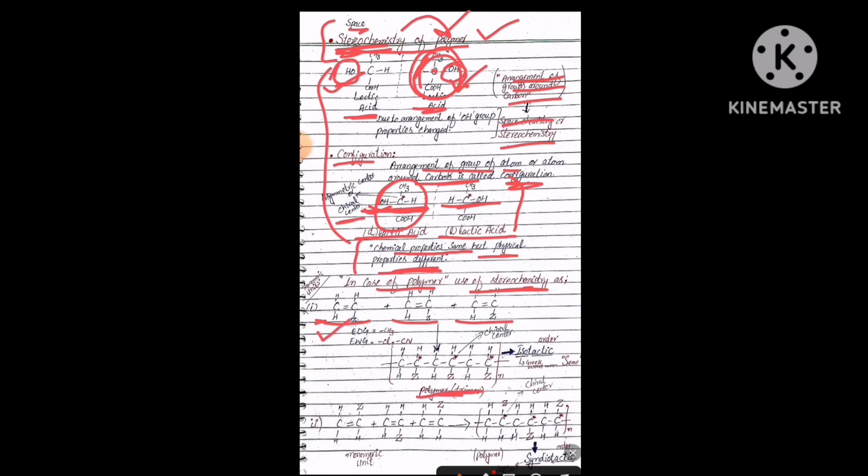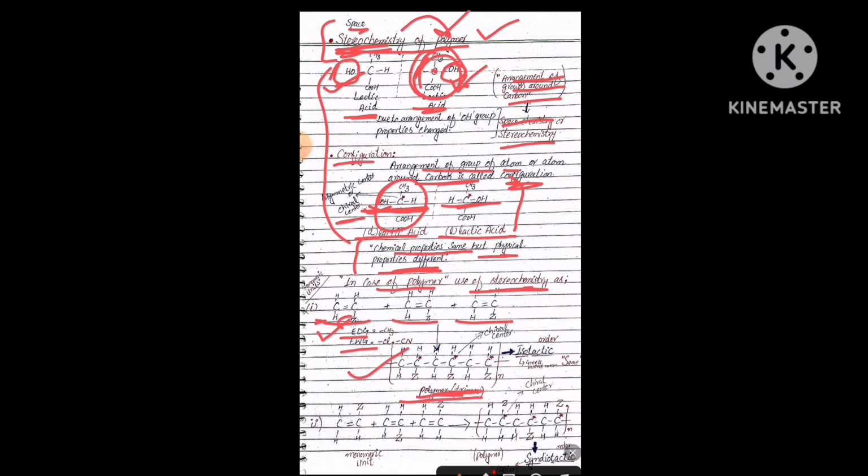In the first monomer, there is CH2 double bond CH and here a substituent attached, named Z. Z is a random name, and Z may be an electron donating group or an electron withdrawing group. When these monomers are attached, they form a polymer.